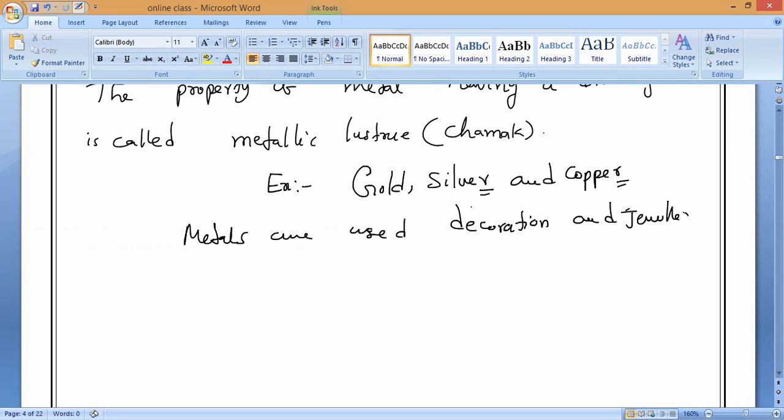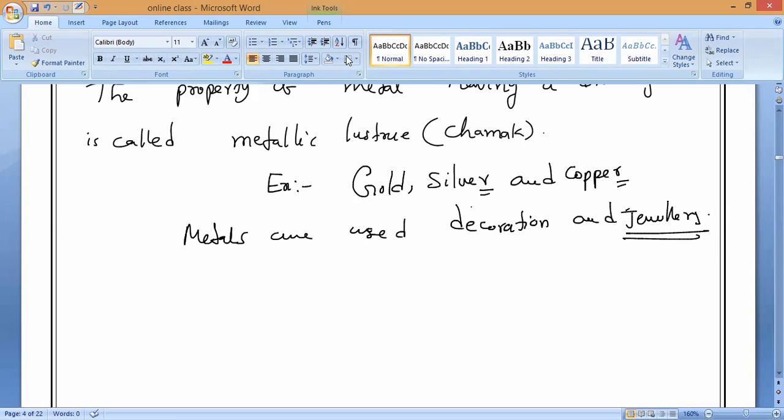Okay, so please note it down. Jewelry making is because of its what property, Hari? Because of its shining nature, luster. And one more property also I can say. Why can we use metals in jewelry? Why can't we use non-metals? What is the reason? Can anybody guess?